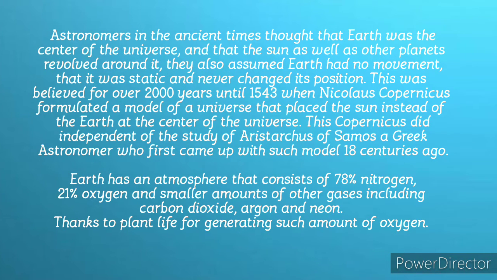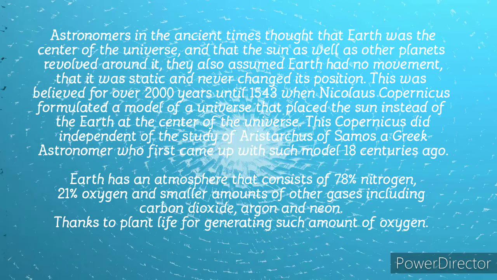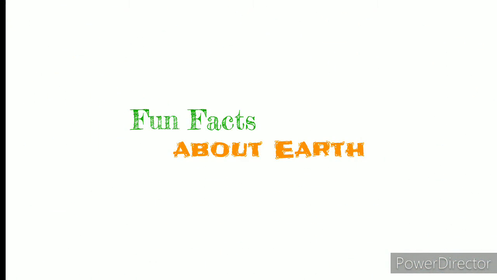Earth has an atmosphere that consists of 78% nitrogen, 21% oxygen, and other smaller amounts of gases that include carbon dioxide, argon, and neon. Of course, thanks to plant life for generating such a large amount of oxygen. Now let's take a look at some fun facts about Earth.